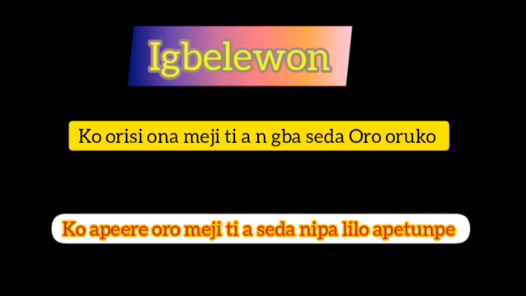So let's look at the evaluation. Kọ oríṣi ọ̀nà méjì tí à ń gbà ṣẹ̀dá ọ̀rọ̀ orúkọ. Give me two ways in which we nominalize words. Kọ àpẹẹrẹ ọ̀rọ̀ méjì tí a ṣẹ̀dá nípa lílo àpètúnpè. Give me two words that we have used in nominalizing words.